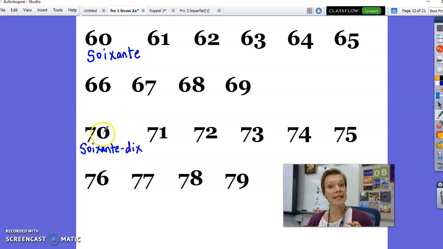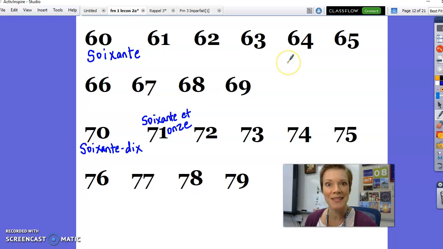Well, if this is 60, 10, 70, guess what 71 is? It can't be 61, that's already taken. It has to be 60 et 11. You guys, what number is 11?